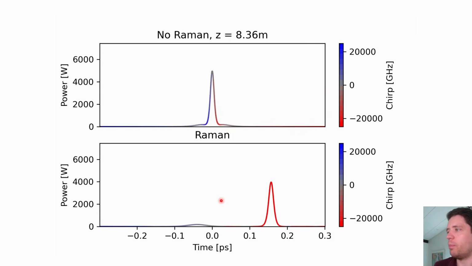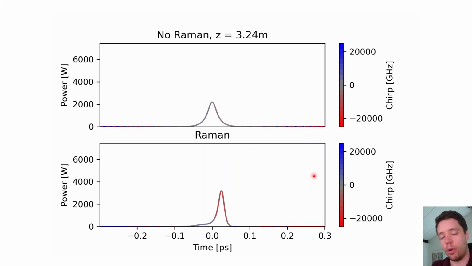But in the diagram below, we can see that after this first initial spike of power, the transfer of power from the blue frequencies into the red ones gets so strong that this Raman soliton, as we could call it, splits off from the main soliton and begins to drift further and further towards later times. And you can see that it gets more and more red as we propagate forward. So again, this shows that the transfer of power from the blue end towards the red is indeed present.